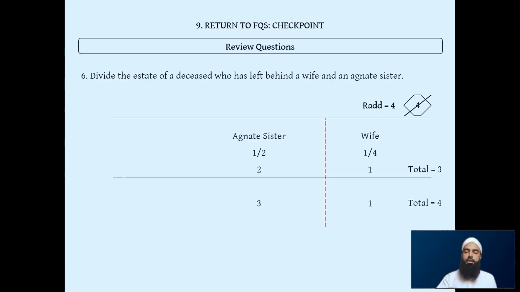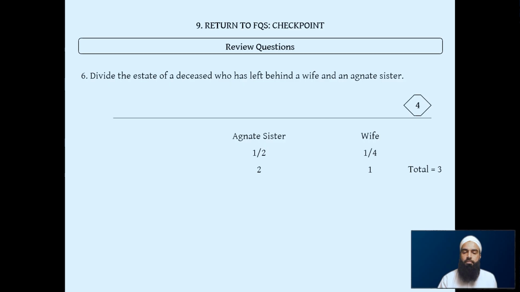Now, I appreciate there's small numbers here. So even before we did any of this, if a person felt that, at this stage, I've given 1 to the wife and 2 to the agnate sister, but I know the other leftover also goes to the agnate sister, why do I not just do that? Just make it 3. You could do that. It's right. It's not wrong. So you can just simply change this agnate sister into 3. And you've given out 4 shares to 3 people. You've given the rad to the right person as well, and it's all fine.